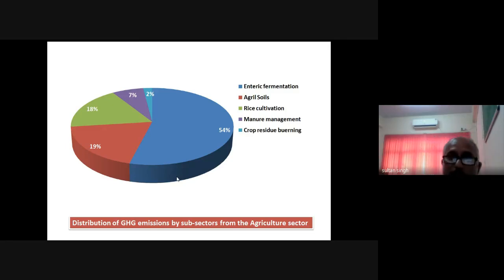Rice cultivation is 18%, manure management is 7%, and the least is crop residue, 2% of the total greenhouse gases in the country. That is why we are advising our farmers not to burn their crop residues, because they also emit greenhouse gases and cause global warming.